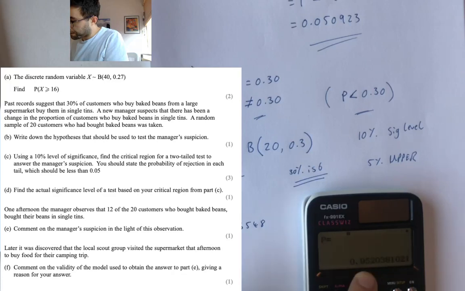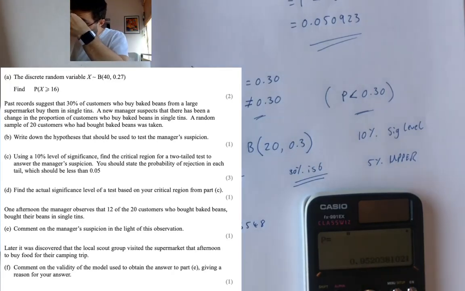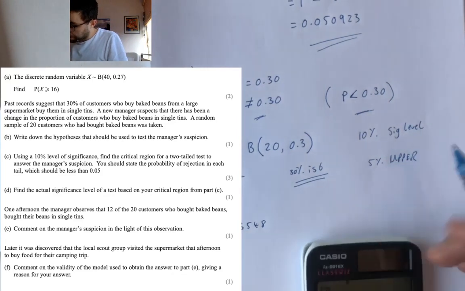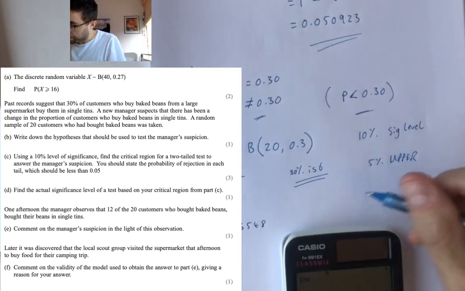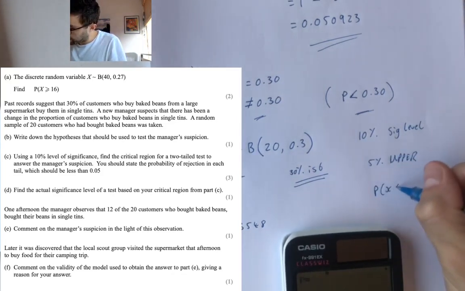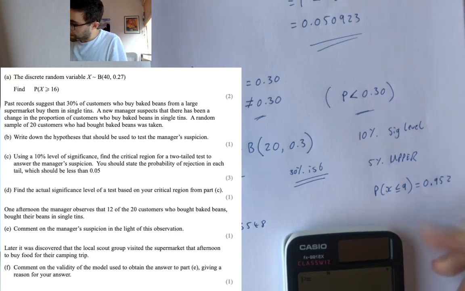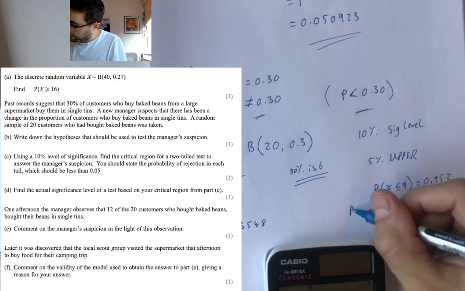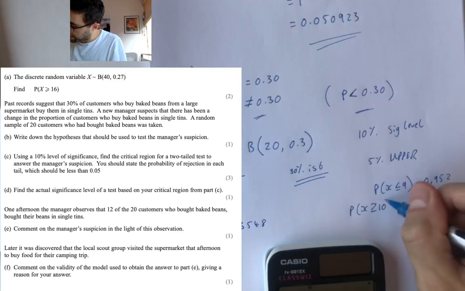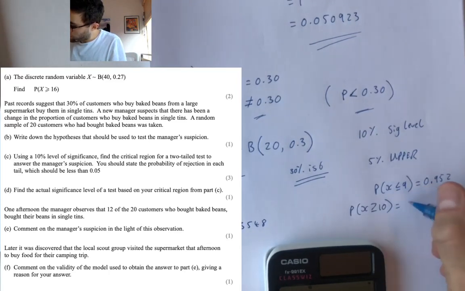Oh! So actually, already with that, I think we found a problem. Probability that x is less than or equal to 9 is 0.952. And the probability that x is bigger than or equal to 10 is 1 minus that.